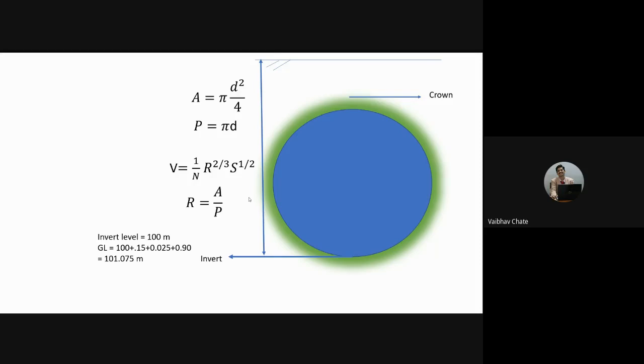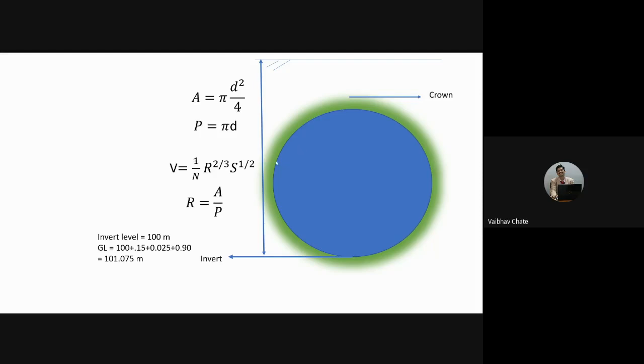Okay, and this is what I can tell you. In the last few minutes, we have discussed what the crown of the pipe is, and which one you call the invert of the pipe. I told you by what method we'll be laying the pipe, that is, we'll be referring to what is called the invert level, and the slope will be considered from the invert level itself, not with respect to ground level. Please understand this.